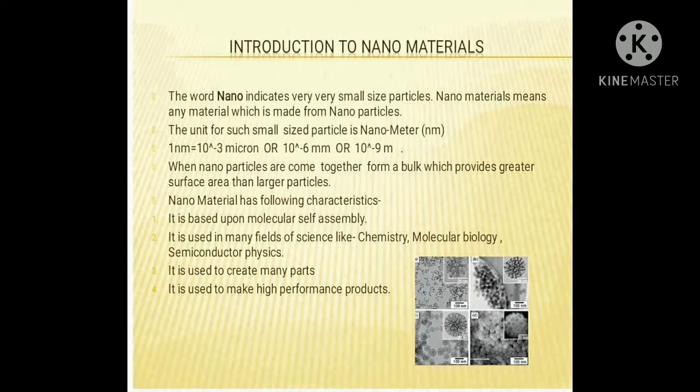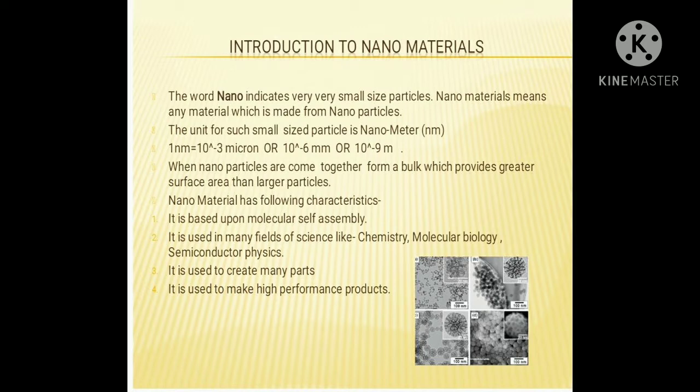Hence the conversion relation between them is that 1 nanometer is 10 raised to minus 3 micron, or 10 raised to minus 6 mm, or 10 raised to minus 9 meter. On the basis of this conversion, you can understand the size of such very small particles, and the material composed of such particles is called a nanomaterial.